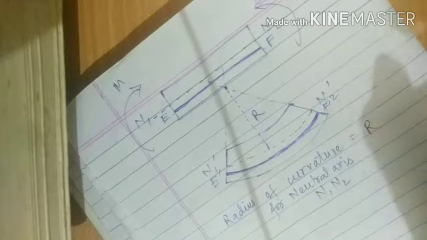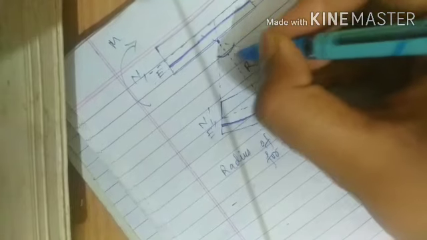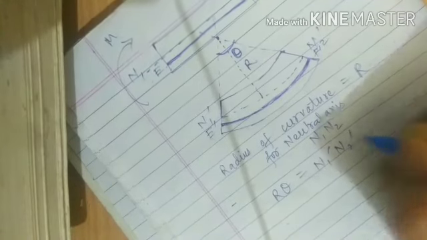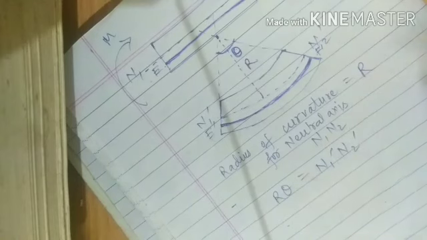So this radius of curvature is for the neutral axis, denoted r. Now you know that if there is some angle theta, for a small theta, r theta is equal to N1 dash N2 dash. Okay, this is our N1 N2.